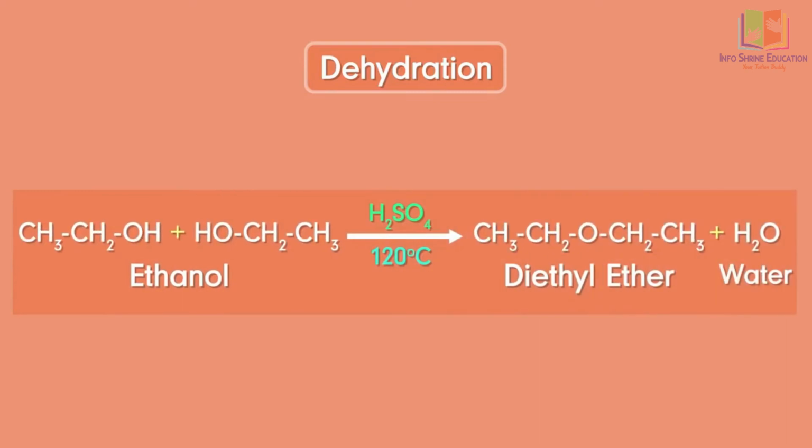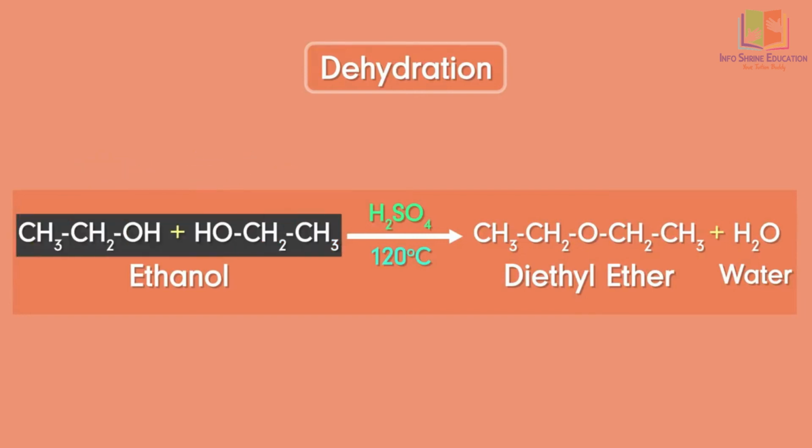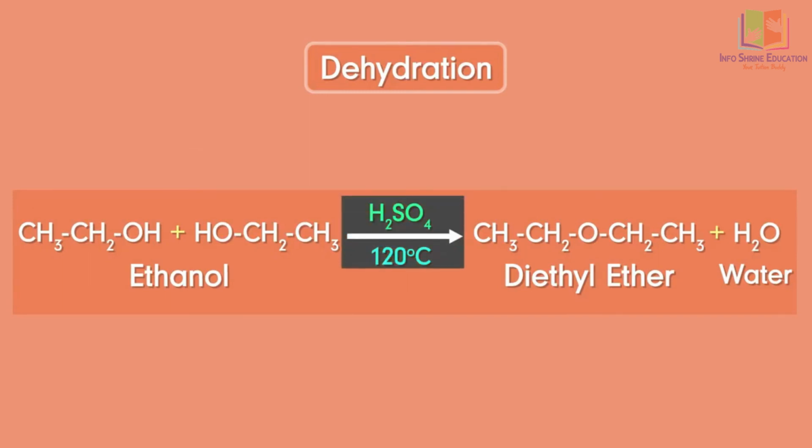Now you may wonder, why have we written ethanol 2 times on the reactant side? It's simple. A reaction mixture will not only have 1 molecule of ethanol, right? It will have many molecules. So here we take 2 molecules as a representative of the other molecules. This is what happens on heating the mixture in presence of a strong acid at 120 degrees Celsius.